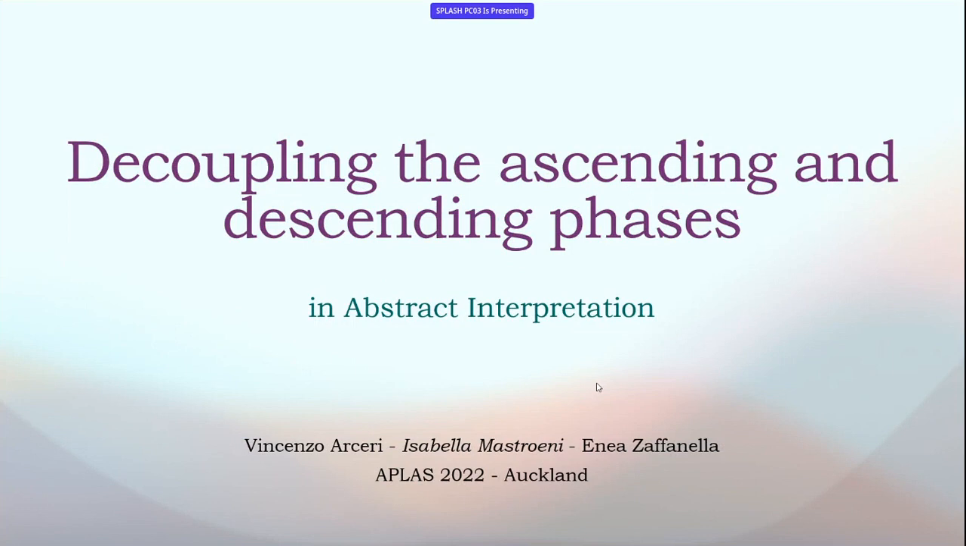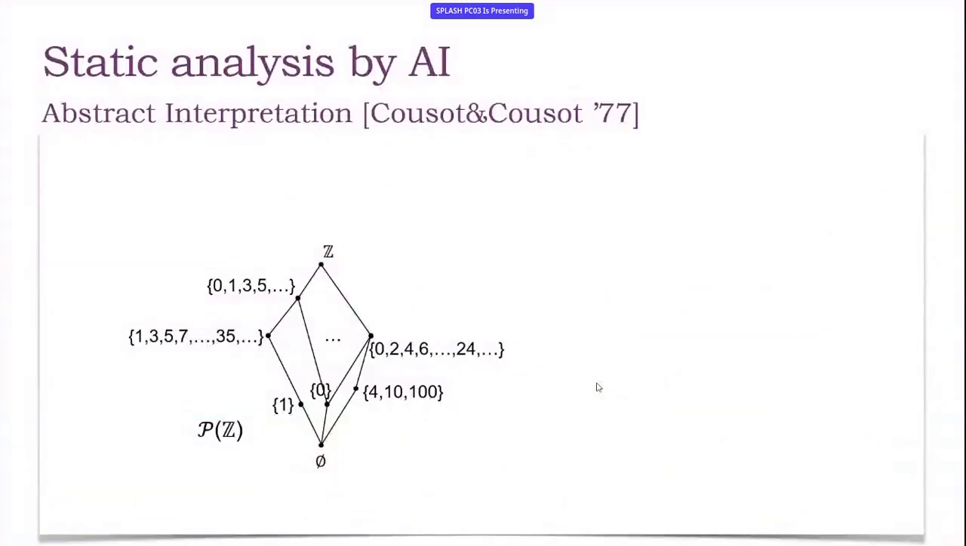Abstract interpretation is a well-known framework for providing answers about programs by computing abstract semantics, and static analysis usually is a technique for automatizing this process. What we propose here is an approach for improving the precision of this kind of analysis. So let's start by introducing, very briefly and in a very simplified way, the framework of abstract interpretation.